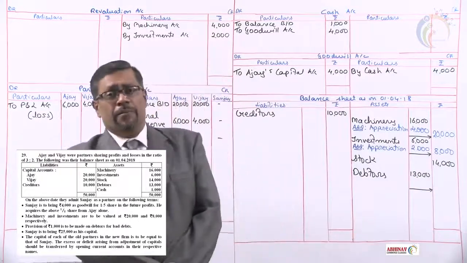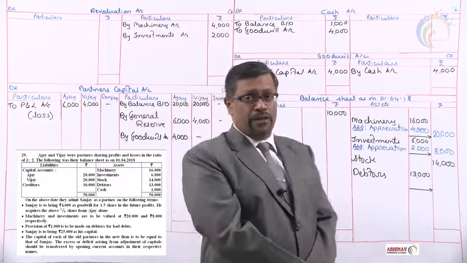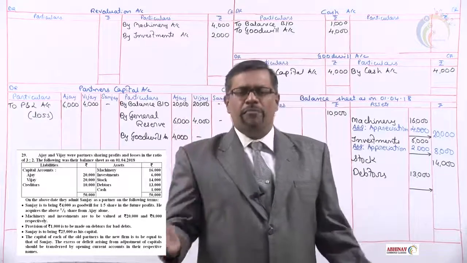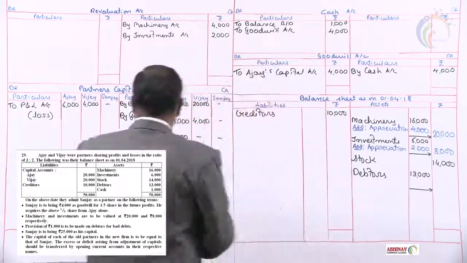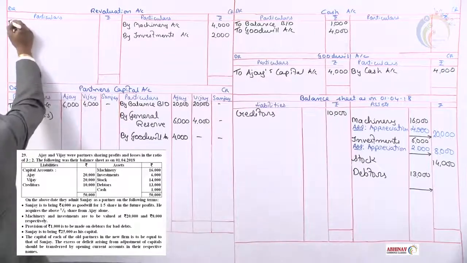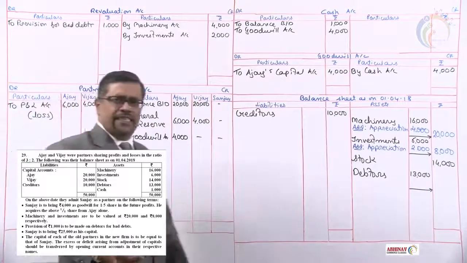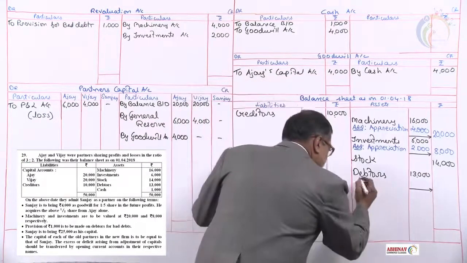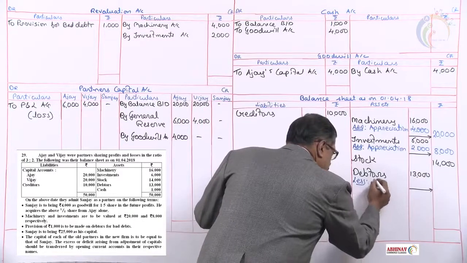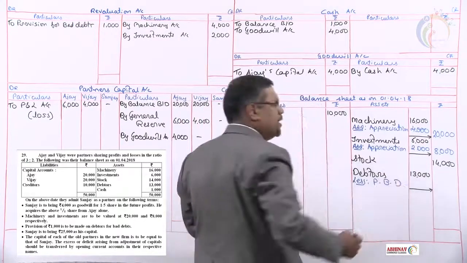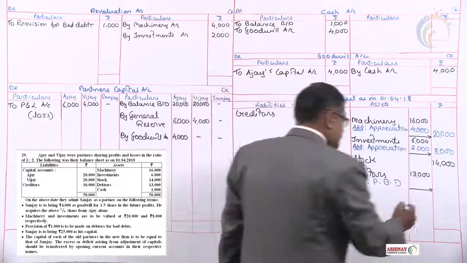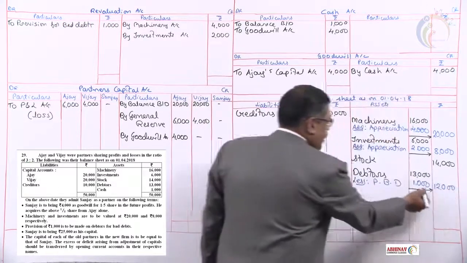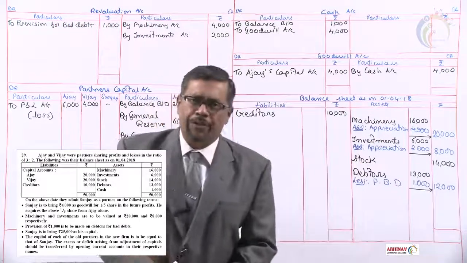Next adjustment, provision for bad debts to be maintained on debtors, rupees 1,000. Amount is given, so working note is not done. Bad debts, it's a loss. Losses, revaluation account debit side, rupees 1,000. Bad debts will decrease the value of debtors. Let us minus it from debtors. Less PBD, provision for bad debts, rupees 1,000. In the outer column, what you get is 12,000 rupees.